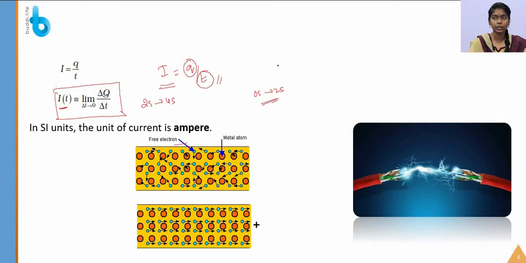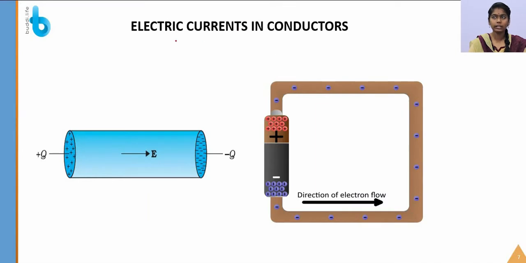So what is the unit for a current? It is the ampere. Ampere is the name of a scientist. And it also has another unit, which is coulomb per second. It is simple to remember because the unit of the charge was coulomb and the unit of time was second.